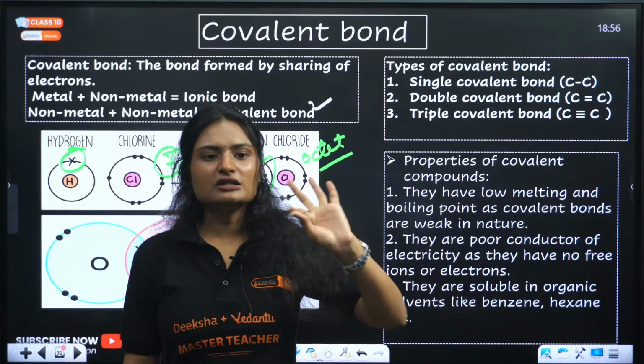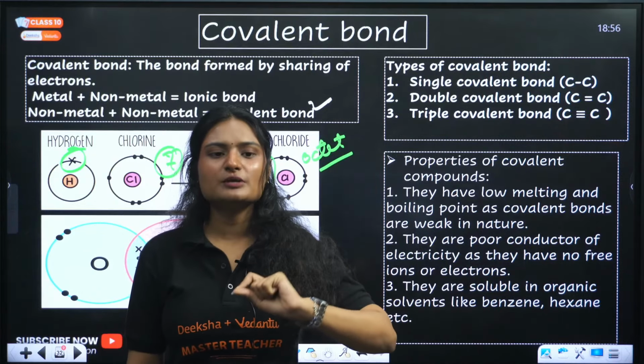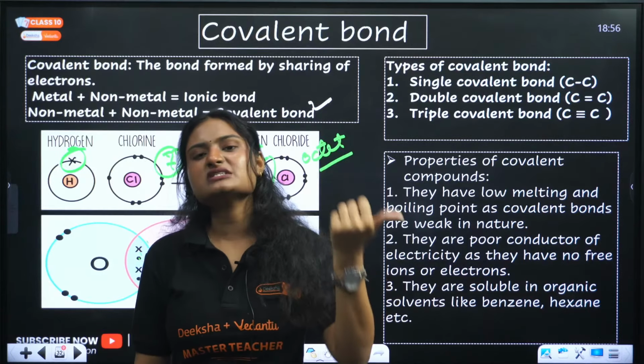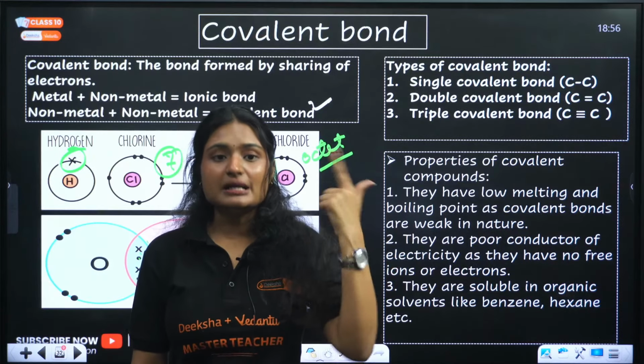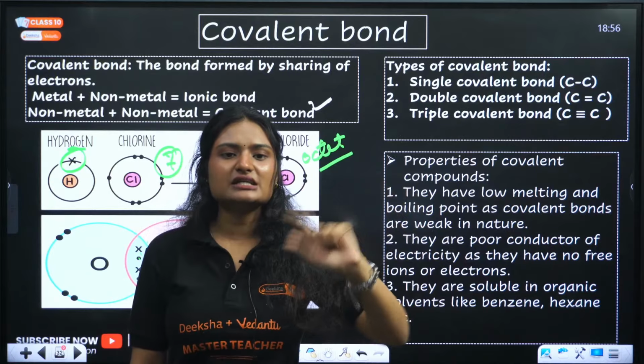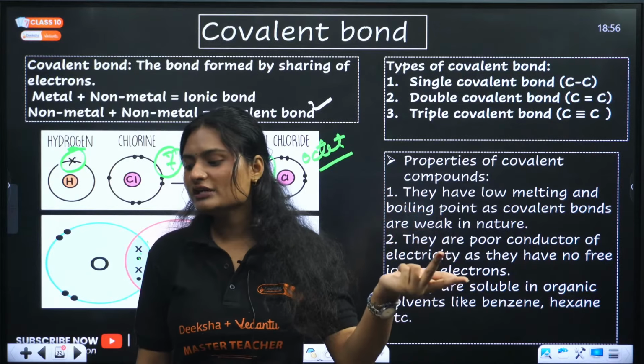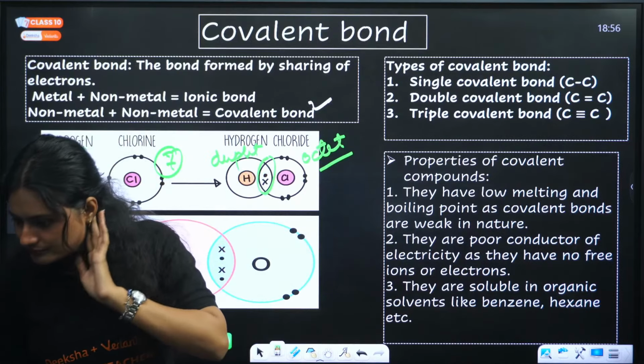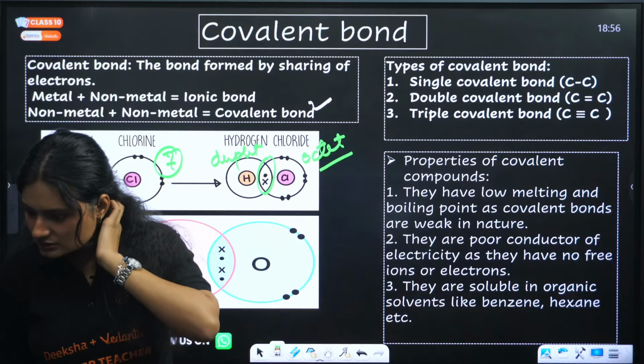Now, depending on the number of electrons getting shared, covalent bond is of 3 types. Single covalent bond, when only 1 electron is shared between 2 atoms. Double covalent bond, when 2 electrons are shared between 2 atoms. Triple covalent bond, when 3 electrons are shared between 2 atoms.